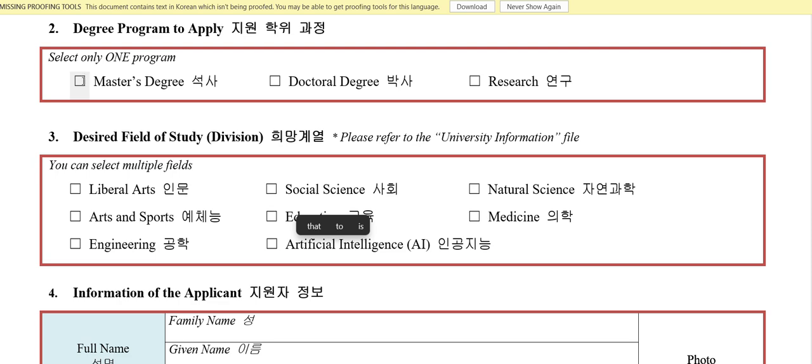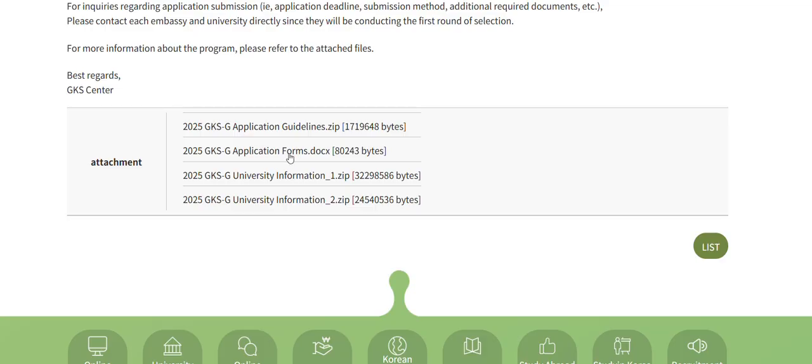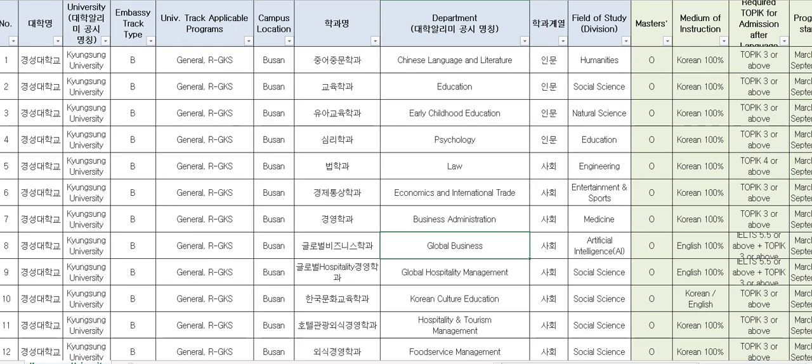Obviously, if you are applying for master's program, check this out. Doctor program, research program, whatever your program is. I'm applying for master's. And your desired field of study. Okay, this one, don't get confused. Here we saw, if you download these university informations, whatever the university you are applying for, this is the Kyungsung University.